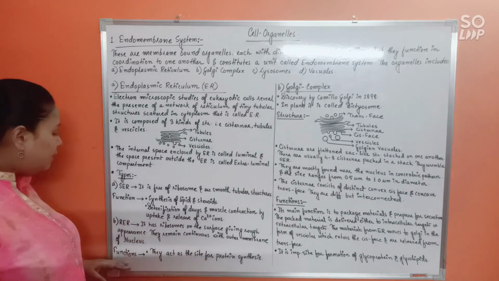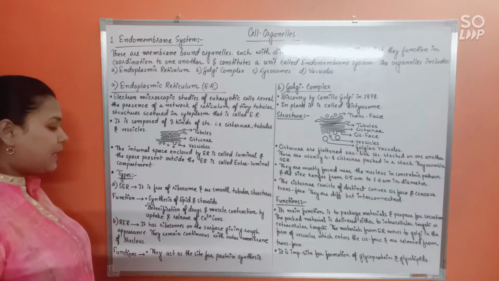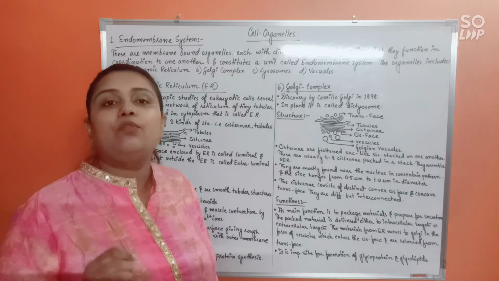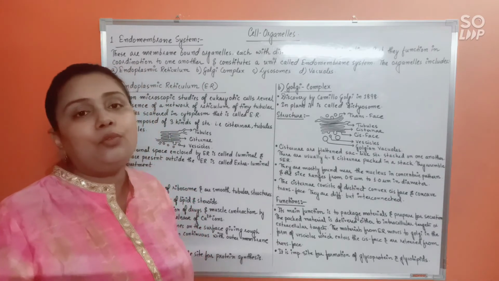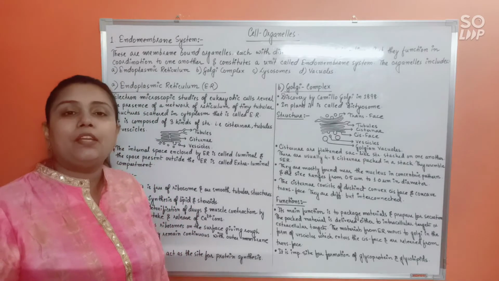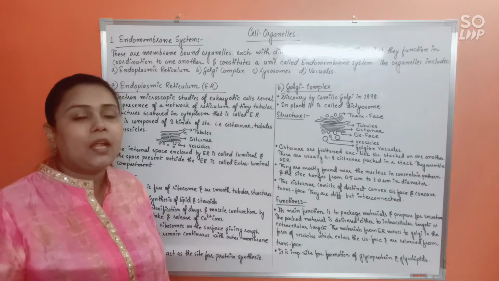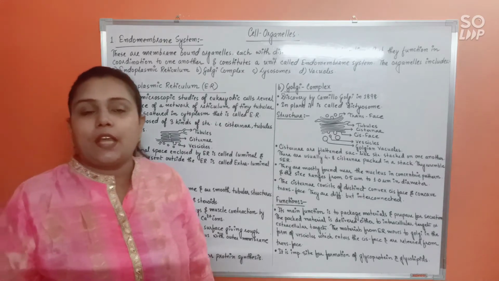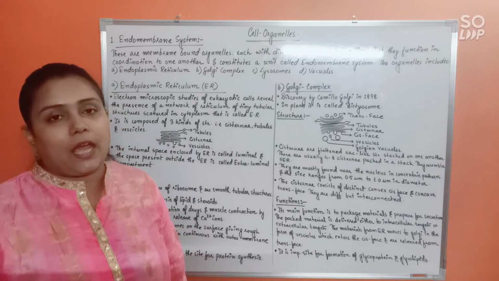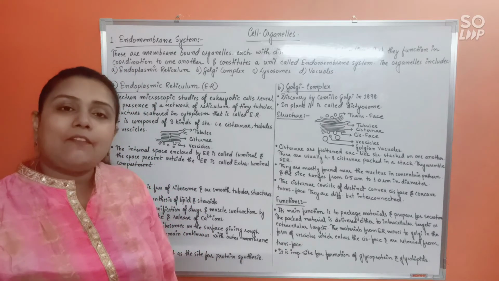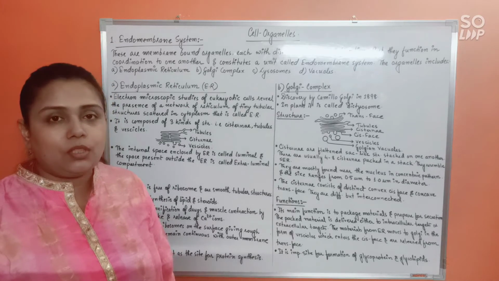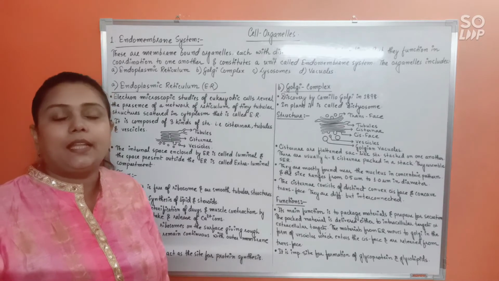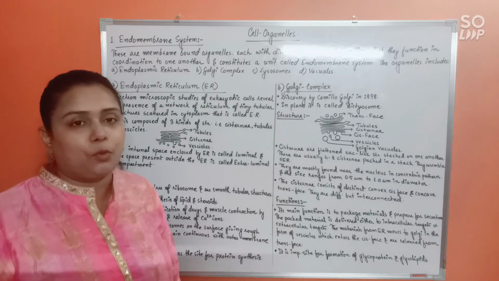Alright. Now, the main function of RER is that it acts as the site for protein synthesis. After all, the ribosome, which is the organelle associated with protein synthesis itself, is bound with the RER. Hence, RER is a major site for protein synthesis. Alright? Understood this? Fine? So do remember, ER or any kind of cell organelle would not be present in prokaryotes except for ribosomes. The 70S ribosome is found in prokaryotes, and that's the only cell organelle found in them. Other than that, no other cell organelles would be found in prokaryotes.